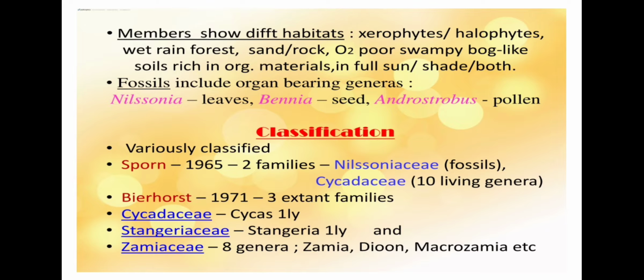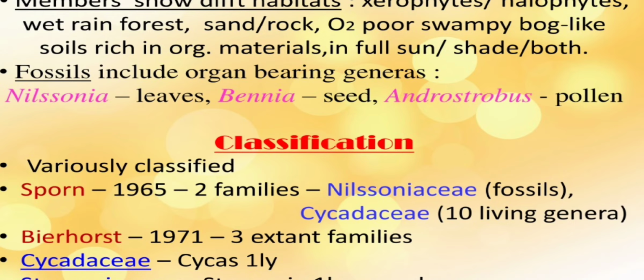Students, members show different habitats and they may be present as xerophytes in water deficient regions, halophytes which are present in salt-rich regions, wet rainforest, sand, rock, swampy bog-like soils rich in organic material, and in full sun or shade or both. So you can see cycads are known to have a variety of habitats. Fossils include organ-bearing genera like Nilssonia with leaves, Beania with seeds, and Androstrobus with pollen.